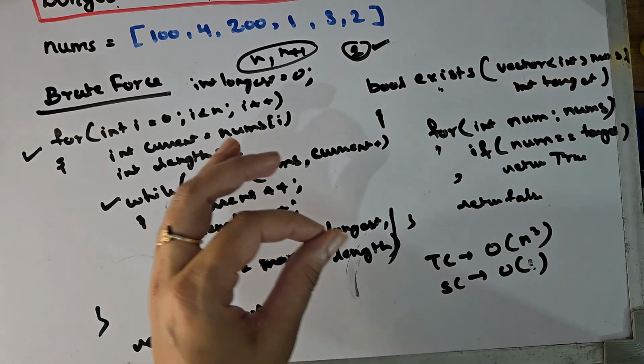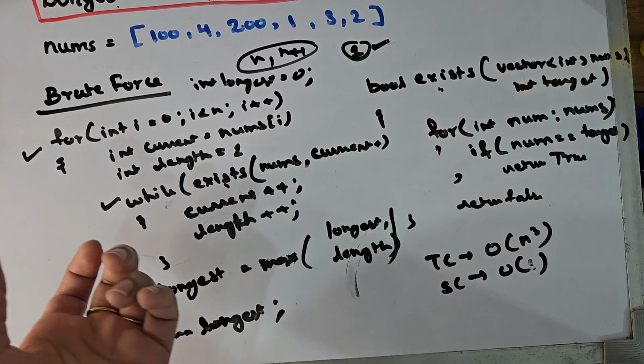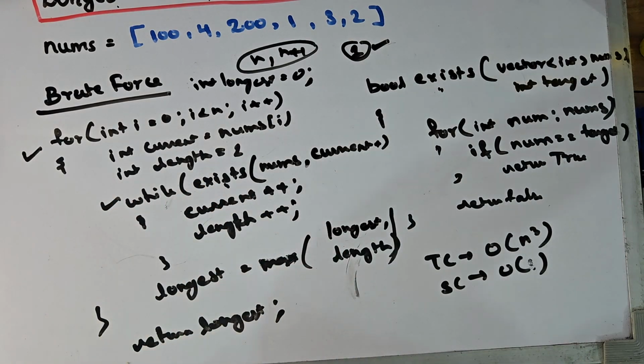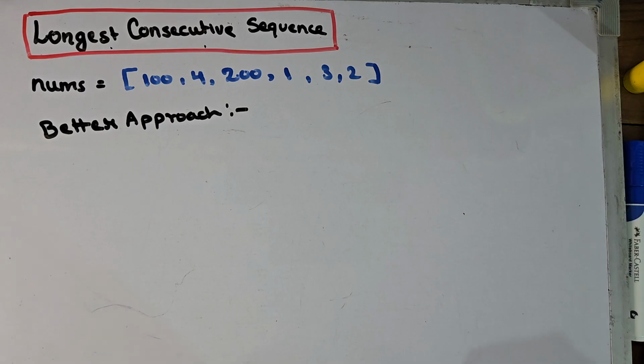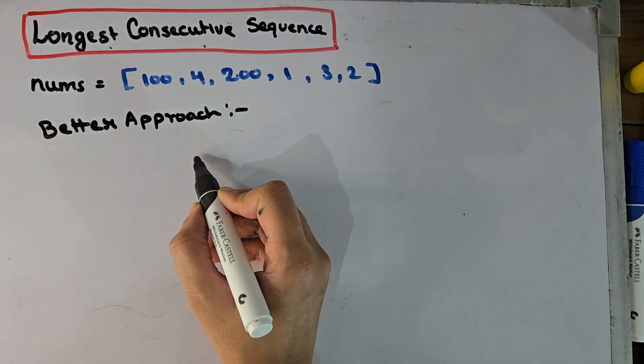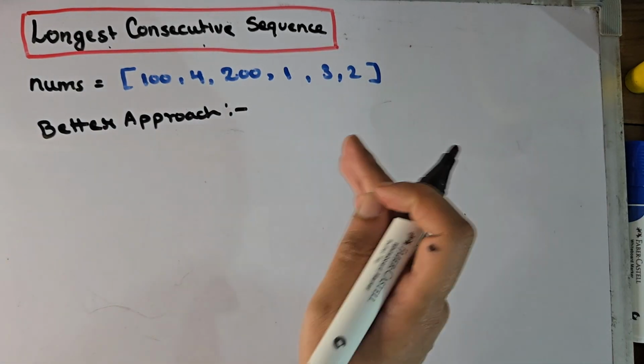We are repeatedly scanning and recounting the same sequence multiple times. Extremely slow for large inputs. So we optimize this using sorting first. Now, is there any better approach? We know that if we had the array sorted, then we can just find elements adjacent to each other.